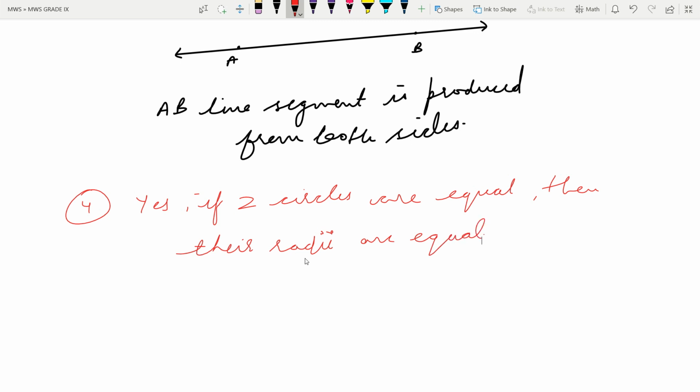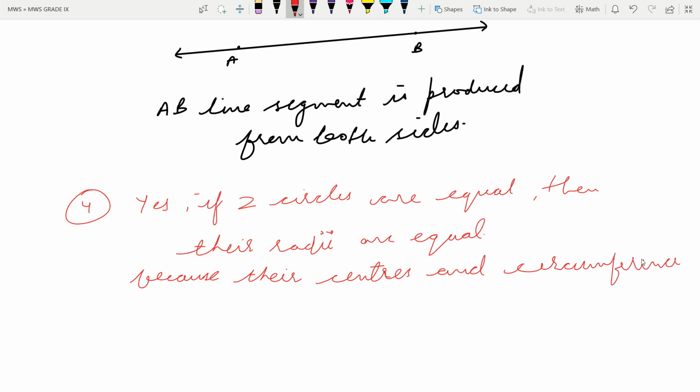What reason can we give for this? Because their centers, the centers of the two circles I'm talking about, and circumference, meaning the perimeter of the circle, will coincide. If two circles are equal, then their centers and circumference, everything will coincide.